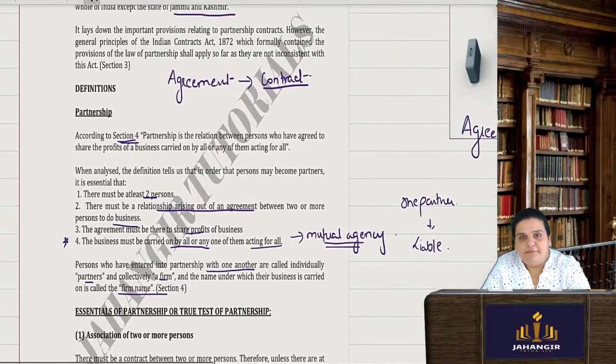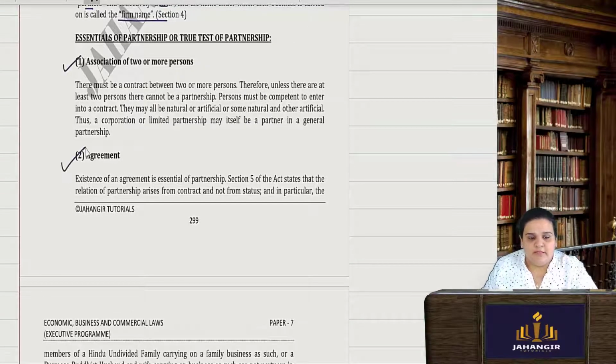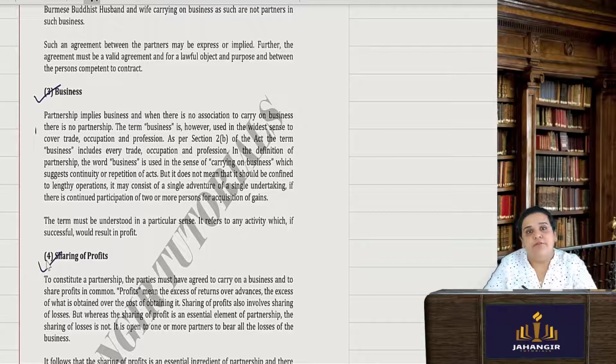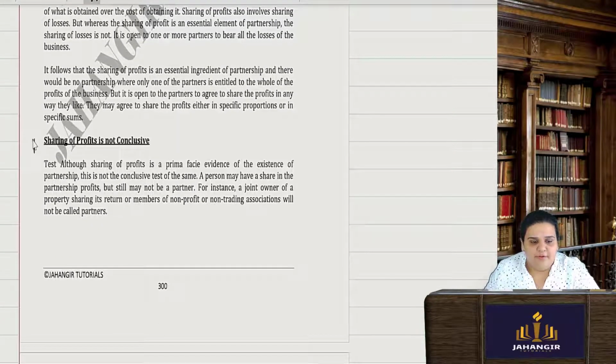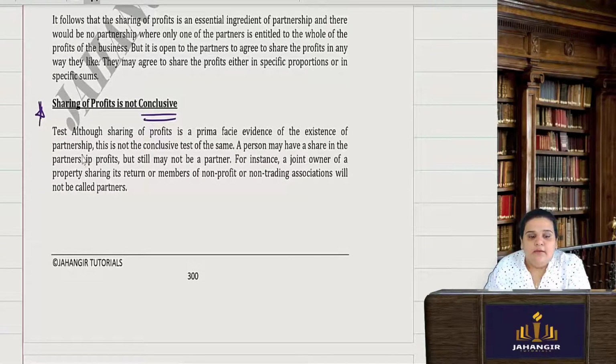So the definition itself gives the essentials. Here there are two or more persons having an agreement to carry on a particular business for the purpose of sharing profits. Only sharing of profits is not a conclusive test of a partnership, as I said. Let's read this. Although sharing of profits is prima facie evidence of the existence of a partnership, it is not a conclusive test. A person may have a share in the partnership profit, but still may not be a partner.